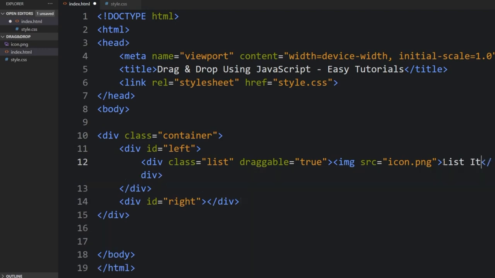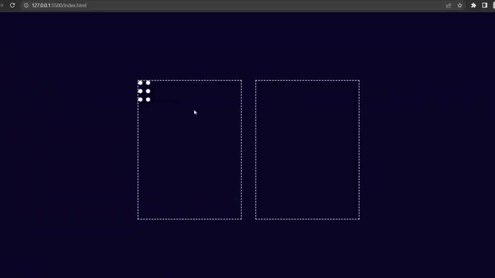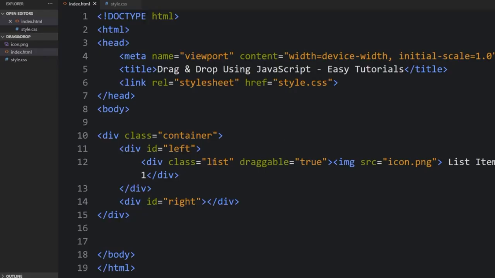In between, I've tabbed the list item. Let's check that in the browser. So yes, what I just did, this is the image that I uploaded. Let's go back.